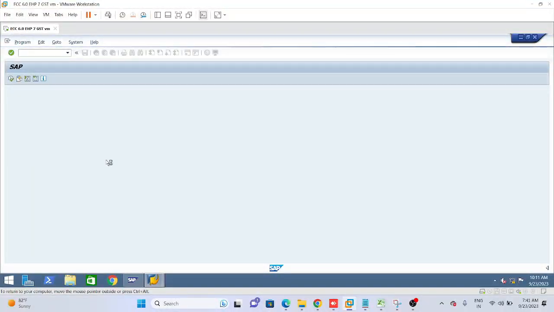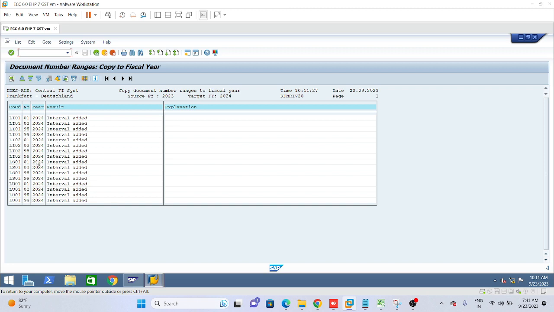Now execute it. You can see in 2024 we have got it. Whether there is an automatic change or we have to change manually is the business requirement. Some businesses have automated batch jobs. Batch jobs, I will explain also, are background jobs, and for that the program should be configured in the system. And some businesses do it manually in the production system. It depends upon the requirement.